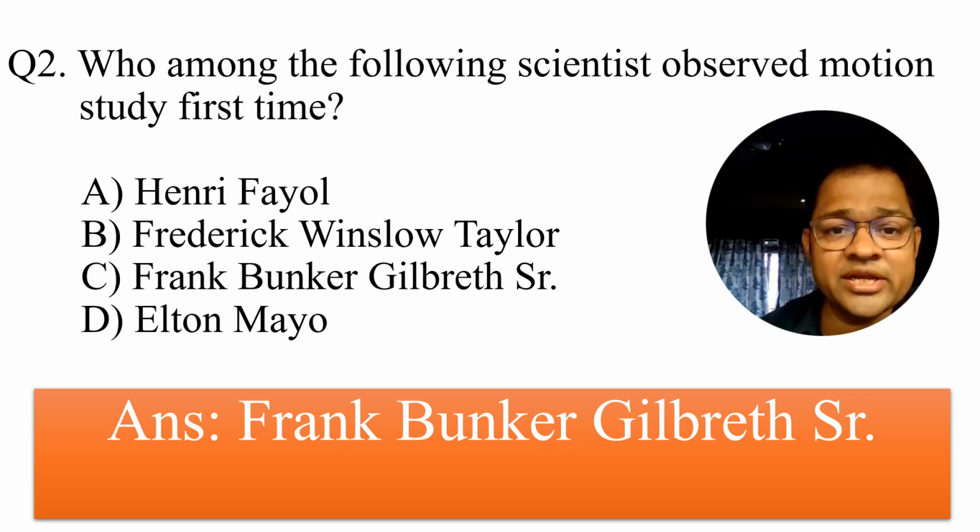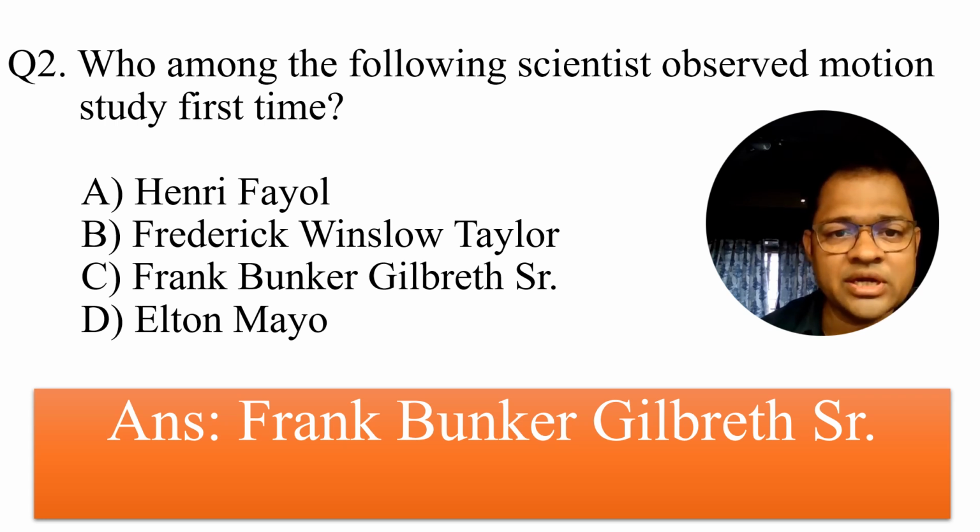His wife, Lillian Gilbreth, and both of them did the experiments, and the concept of the Therblig came into the picture. The surname was just reversed, Gilbreth to Therblig. They highlighted that during the construction process, time was many times wasted due to changes of motion. That is why he gave the concept of time study and motion study.